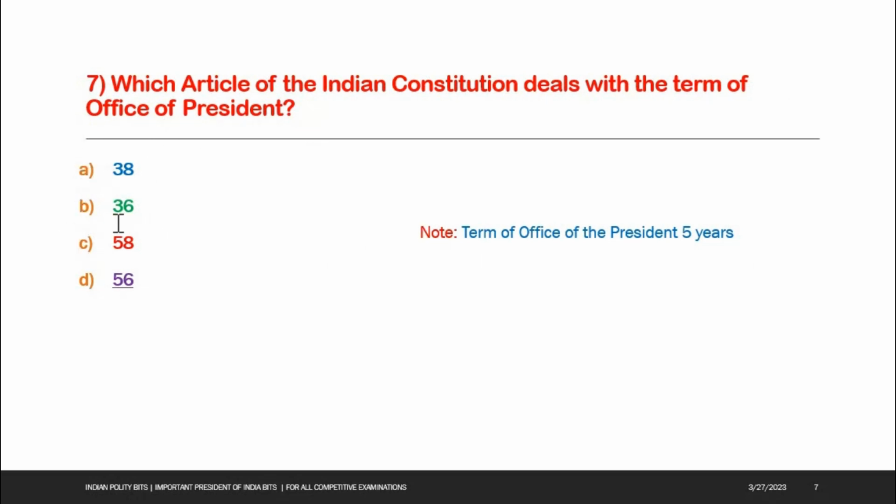Options: A. 38, B. 36, C. 58, D. 56. Answer D is the right answer, 56. See the note here. Term of office of the president 5 years.